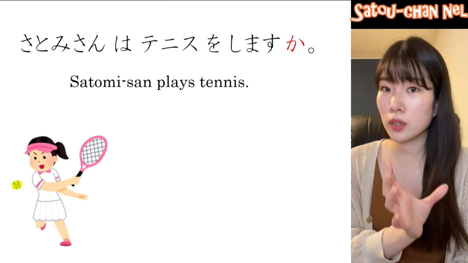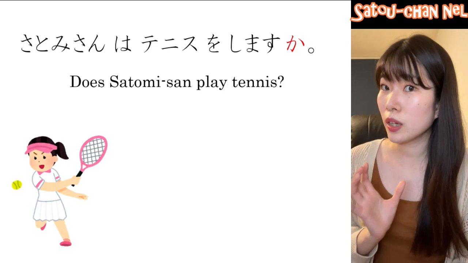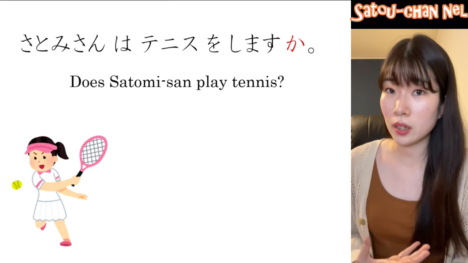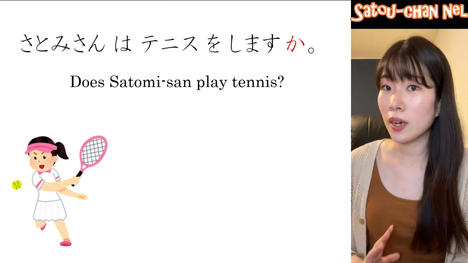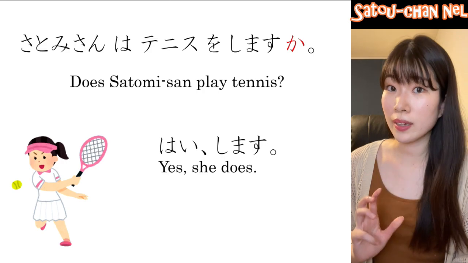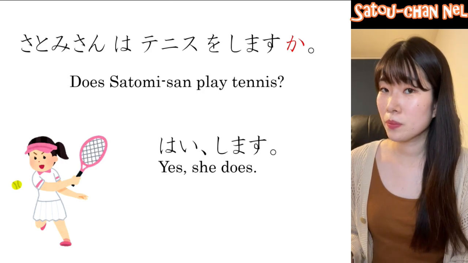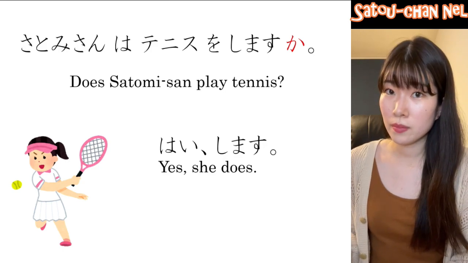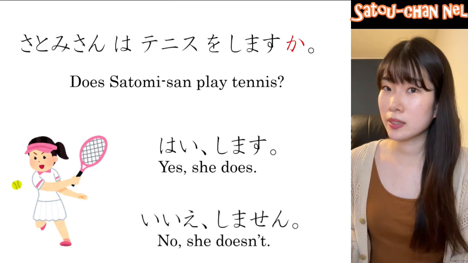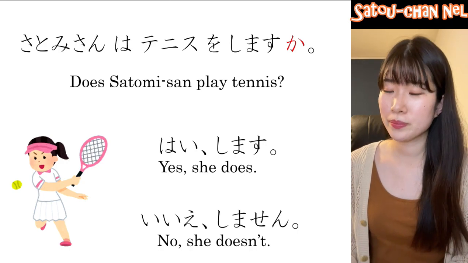So, さとみさんはテニスをしますか is a question. Does Satomi play tennis? If the answer is yes, はい、します。Yes, she does. If no, how do you say? いいえ、しません。No, she doesn't.